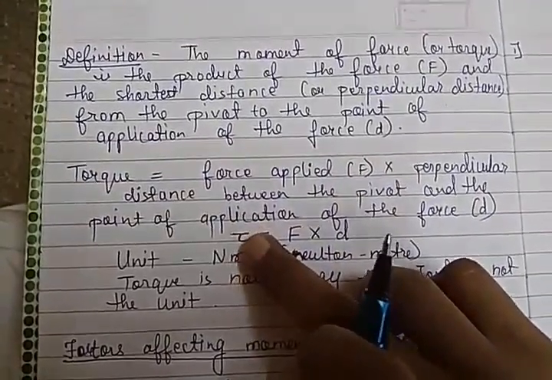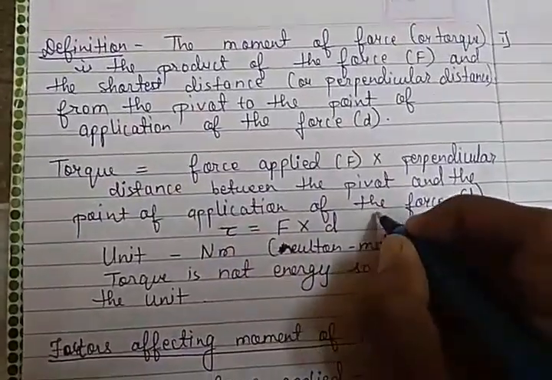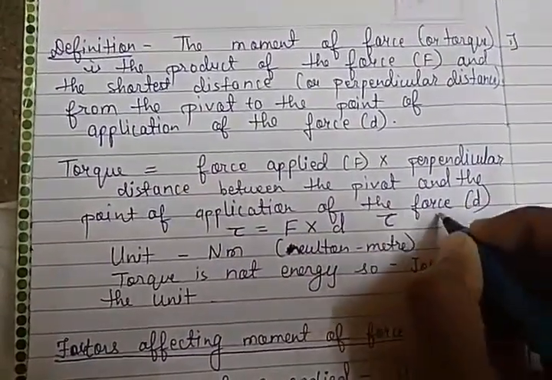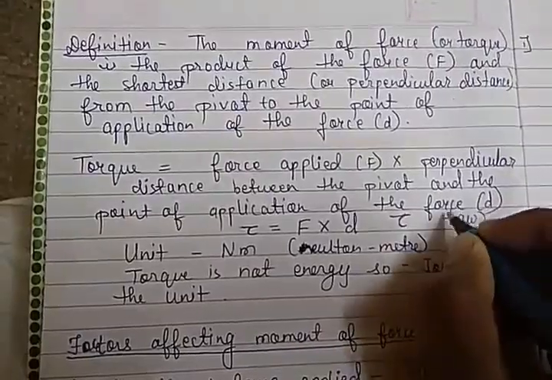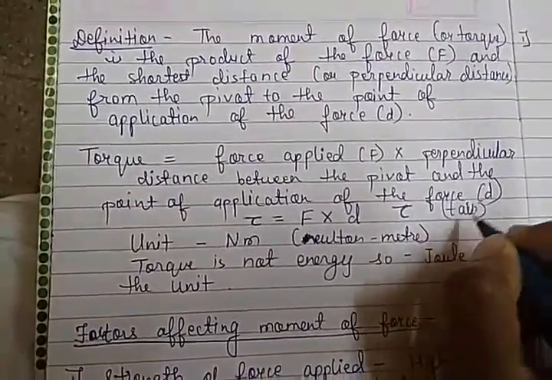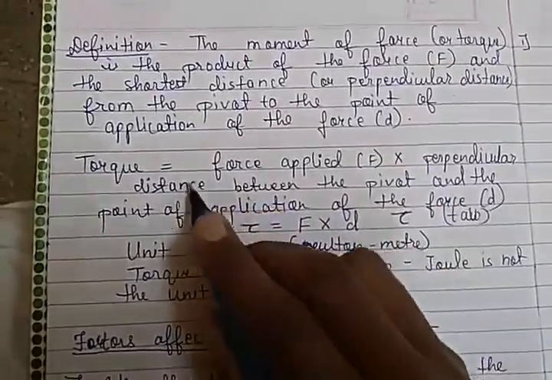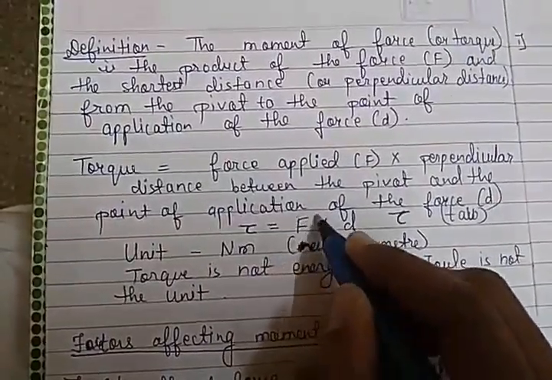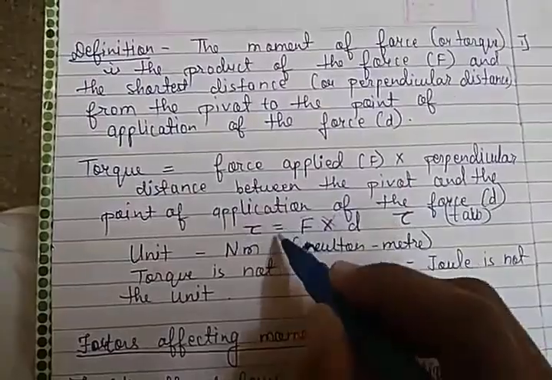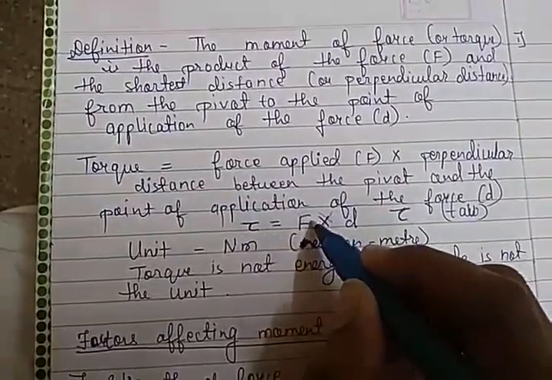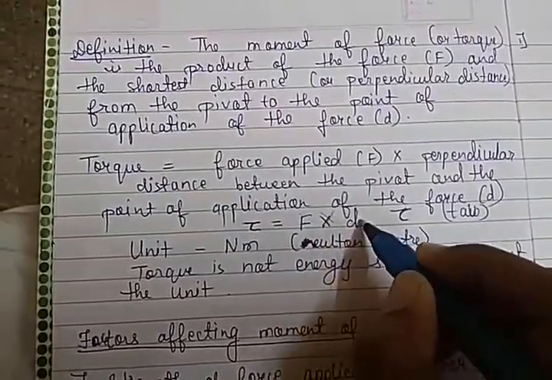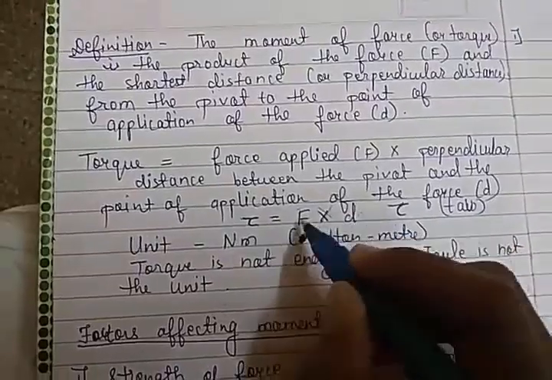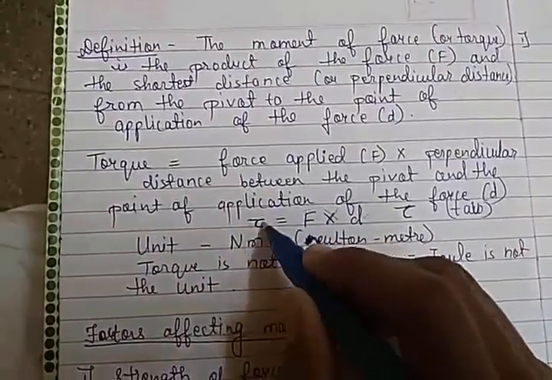Okay, this symbol is tau, T-A-U. Tau is the Greek pronunciation of it. The symbol for torque is tau, which is equal to force, capital F, multiplied by distance. So what is torque? It is the product of force applied and the perpendicular distance from the pivot point. That gives the turning effect of force.